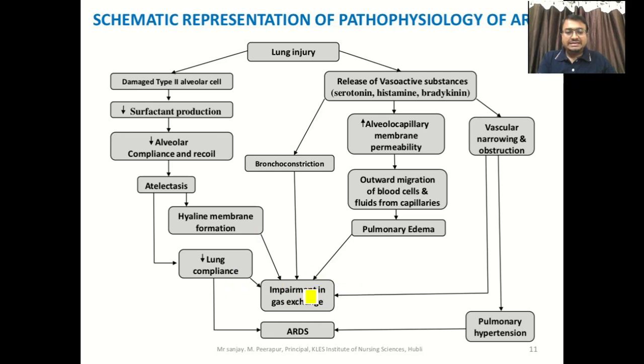Other than that, there is vascular narrowing and obstruction, again impairing gaseous exchange. So all these things, whether edema or hyaline membrane formation, lead to decreased lung compliance and impairment in gaseous exchange, leading to ARDS, that is acute respiratory distress syndrome. So the first etiology, infection, results in ARDS.